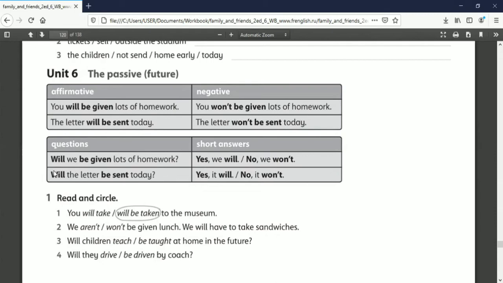Okay, for the question, you have to put will at the beginning. Will we be given lots of homework? The answer can be yes, we will, or no, we won't.